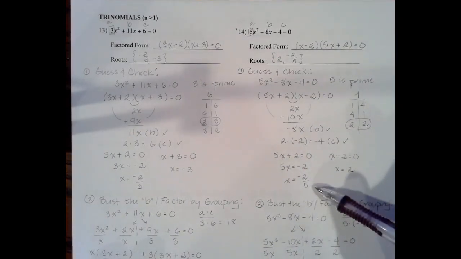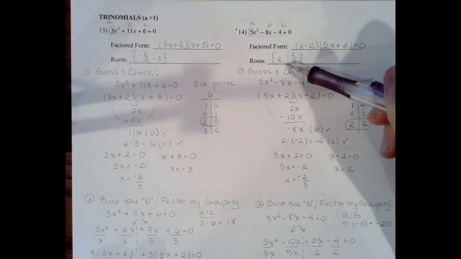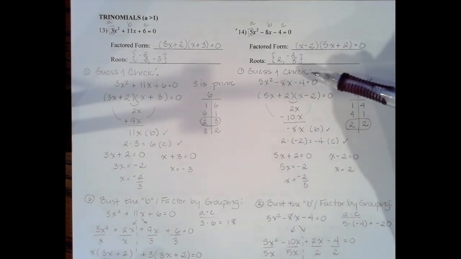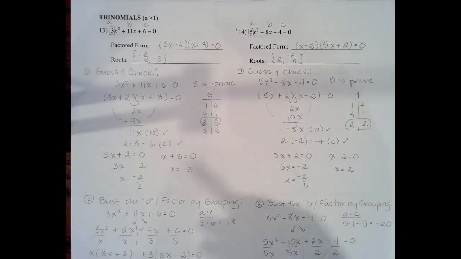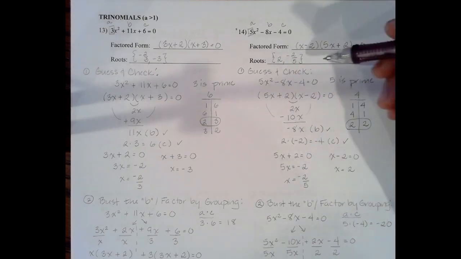And then I did the same here. I found negative 2/5 and 2, but when I wrote the answer, I wrote it in the reverse order, 2 and negative 2/5, to show you it doesn't matter which order you write the answers in as well, that you can just make the list. Ideally, it's nice if you can write it from least to greatest, but it doesn't matter. In the end, I'm just going to be checking that you have 2 and negative 2/5 written as your solutions for this polynomial.